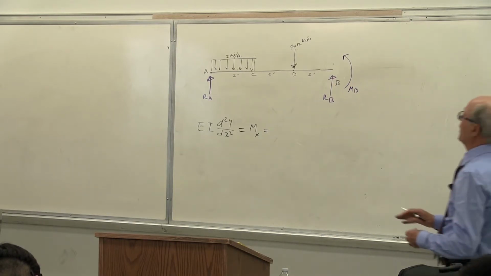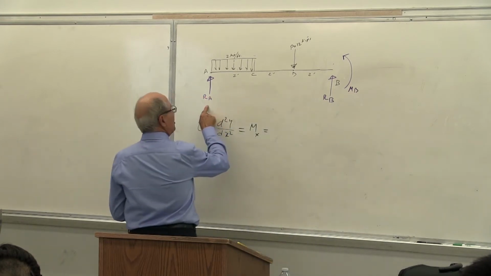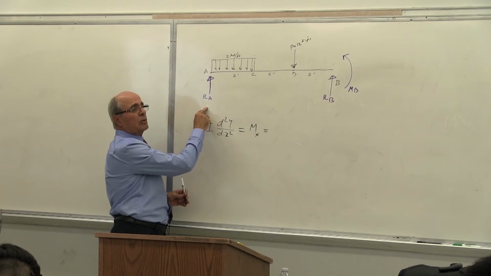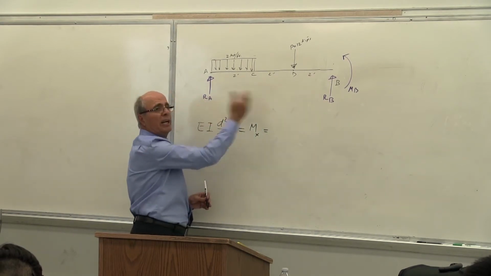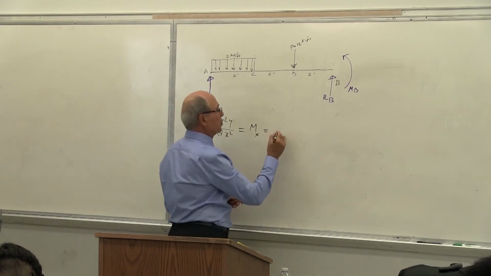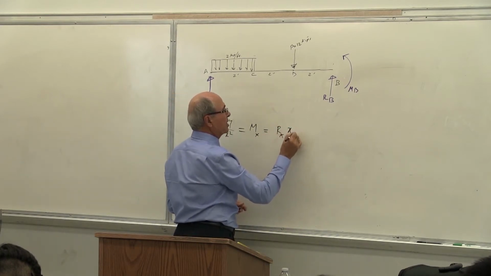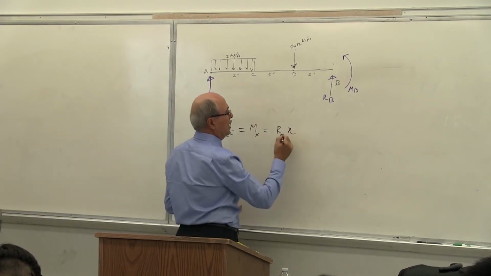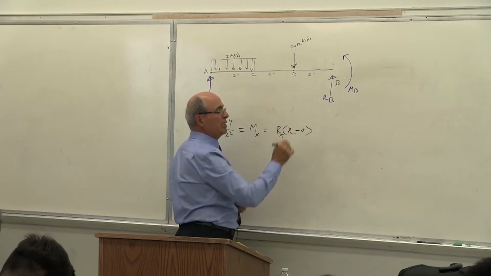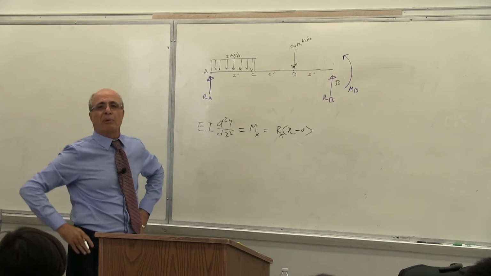So here all we have to do, notice, as the result of this load, magnitude doesn't matter. As the result of that reaction, the moment here will be RA times x. Is that correct or not? The only question is, if it is going to be RA times x, granted RA is not given, starting at 0, what kind of bracket do I have?